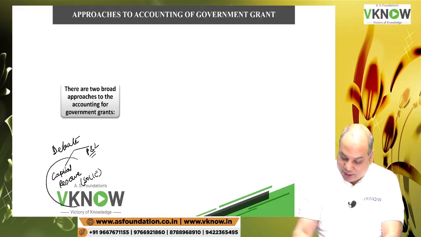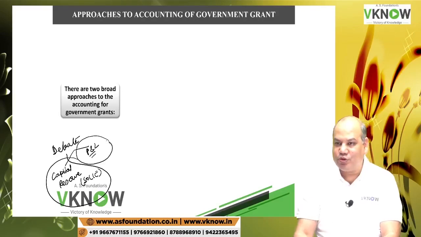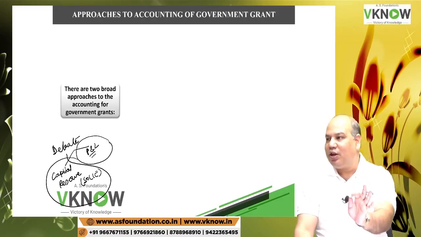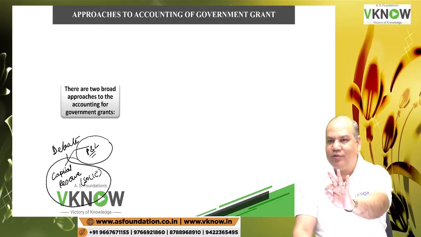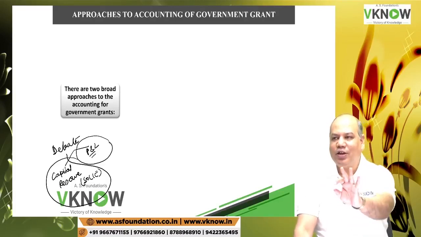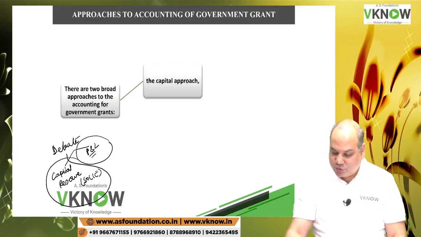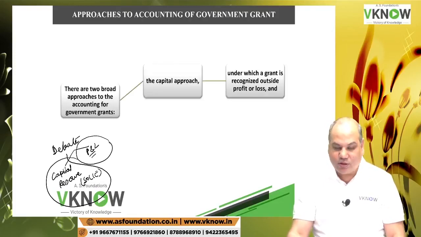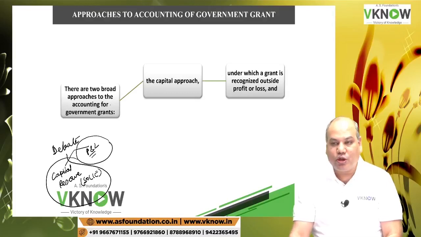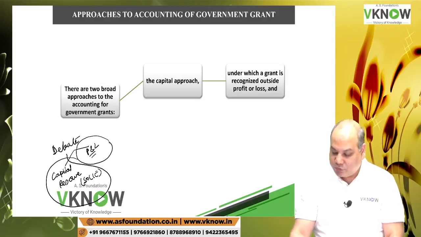This is called capital approach. This is called income approach. So is grant a capital receipt or is grant a revenue receipt? That is a very debatable issue. So therefore the standard also talks about this, and then I will give you the answer what we have to do. There are two broad approaches to accounting for government grant. One is called capital approach.